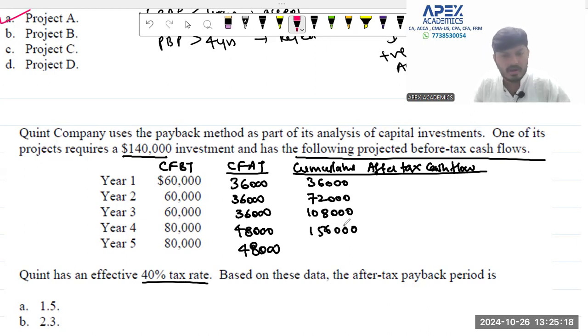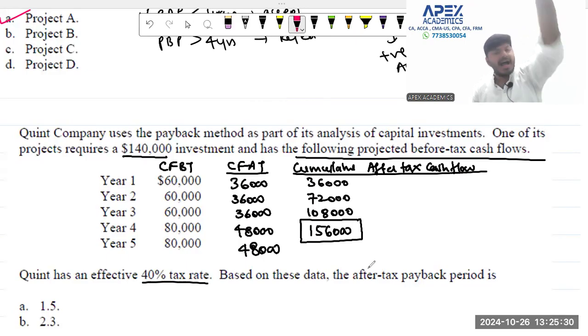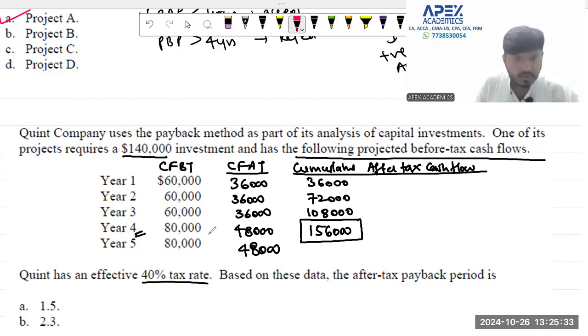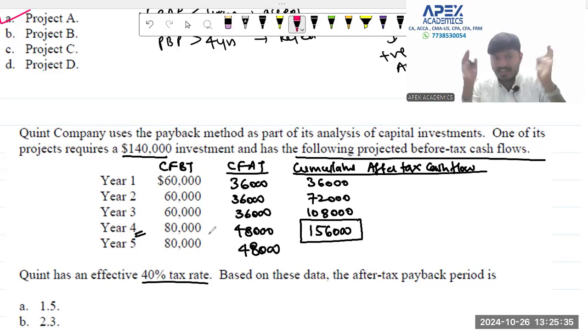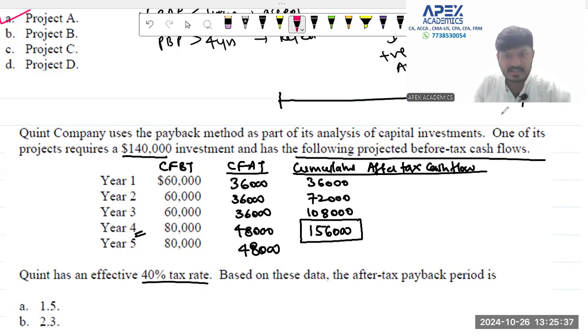I will not go beyond this because I need to recover only 140 and over here my recovery is happening of 156. We'll just write this in a more neat manner. Recovery is happening of 1,56,000. Now, I know that before the end of year 4, my recovery is happening. So it is between year 3 and year 4. The recovery is between year 3 and year 4.